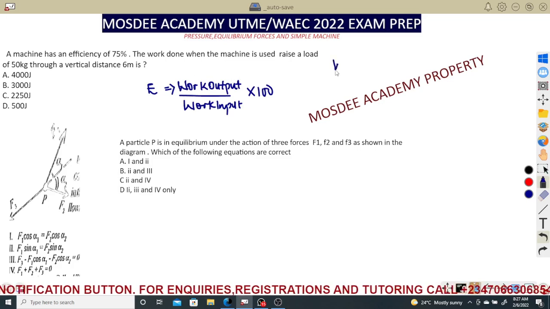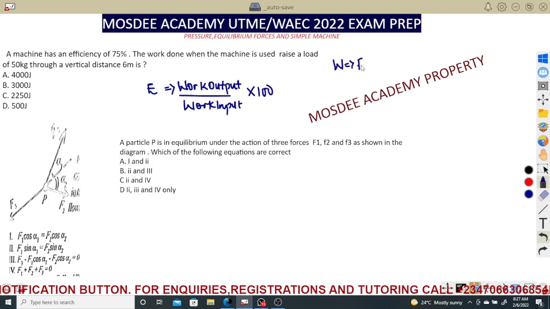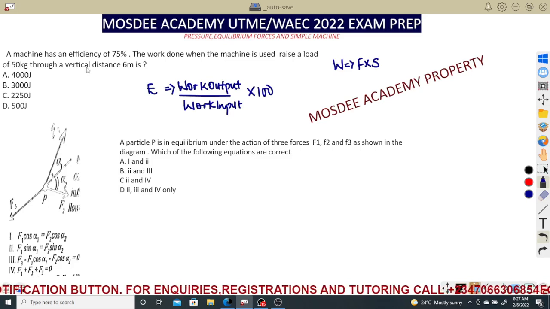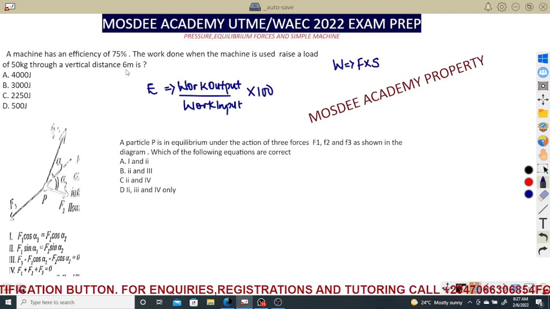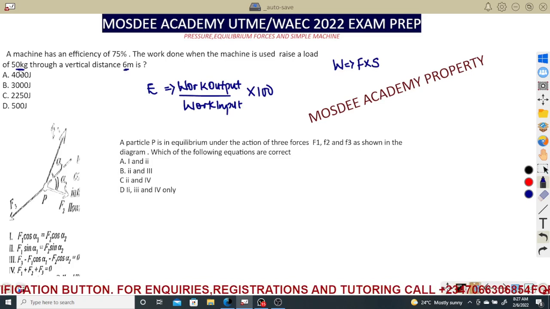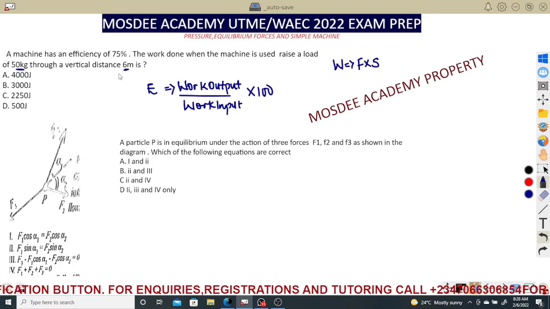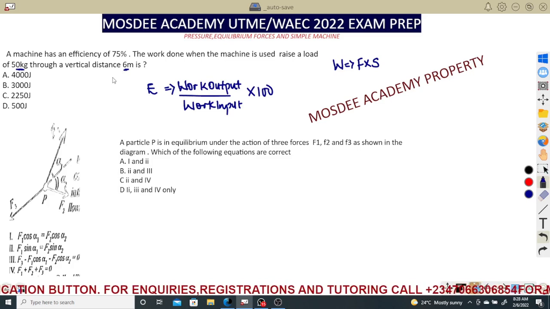And you know that work is equal to force times displacement, which you have studied before. You can see force times displacement. So you can say 500 times 6, that is 3,000 joules. So please keep that at the back.